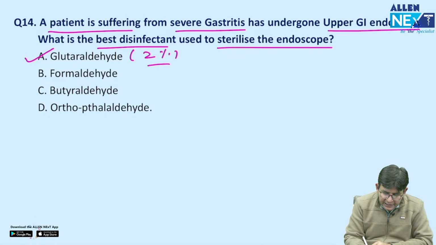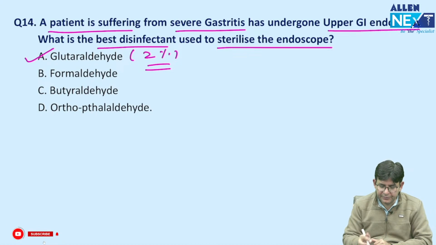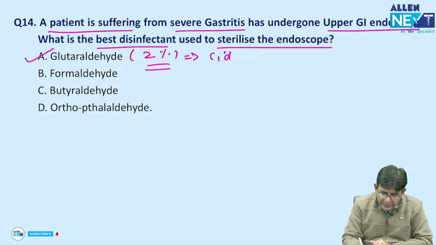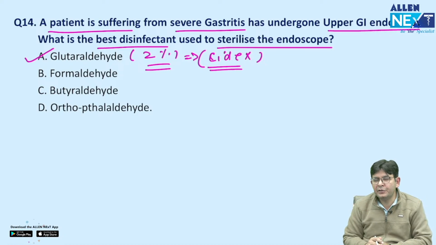How much percent glutaraldehyde? 2% glutaraldehyde, which comes in the market by the name of Cidex, is the best disinfectant used for costly instruments like endoscopes, bronchoscopes, colonoscopes, all sorts of scopes except your stethoscope. And for the stethoscope, what will you use?